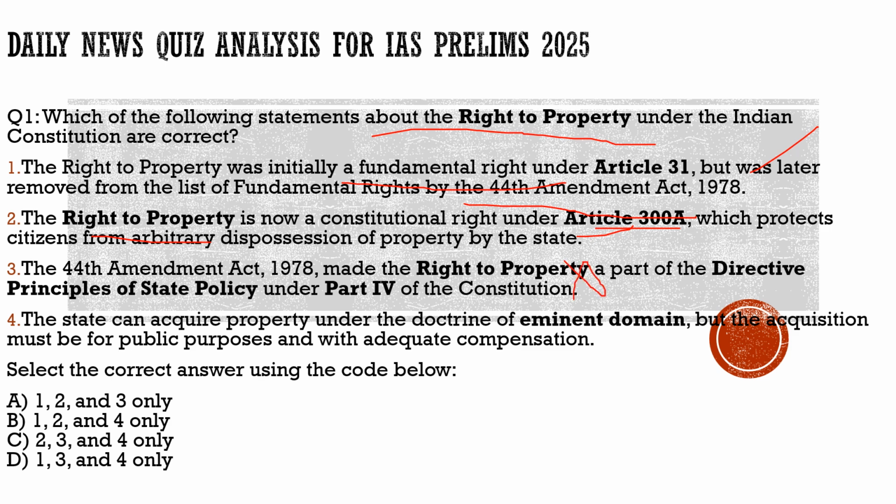Coming to the last statement of this question, the statement says the states can acquire property under the doctrine of eminent domain, but the acquisition must be for the public purposes and with adequate compensation. 100% correct. So with respect to this question, the correct statements are statement 1, statement 2 and statement 4 only, and from the code given below, the correct code would be option B.